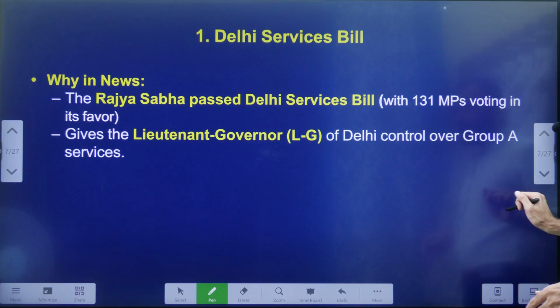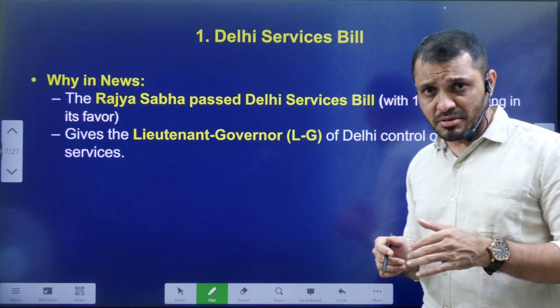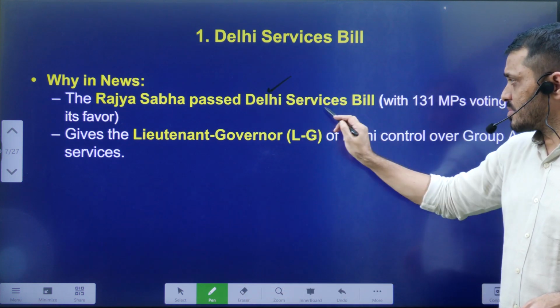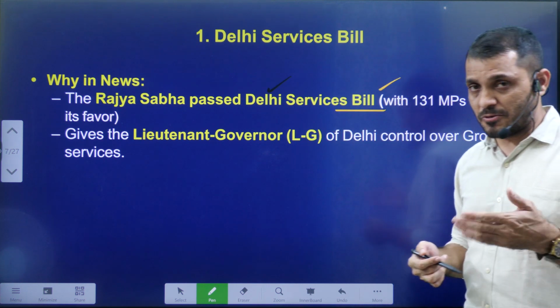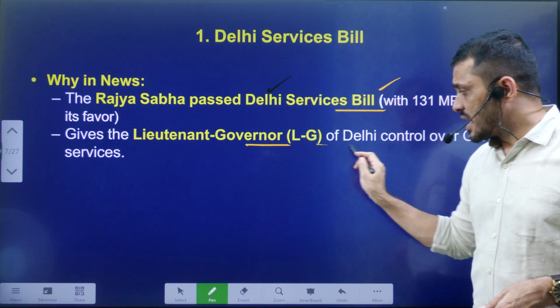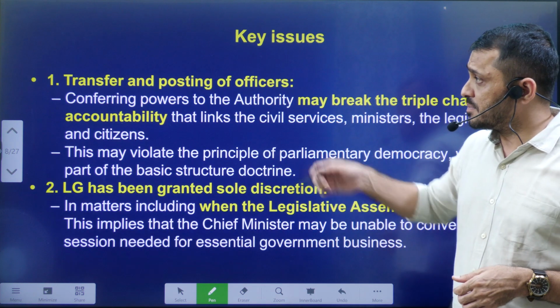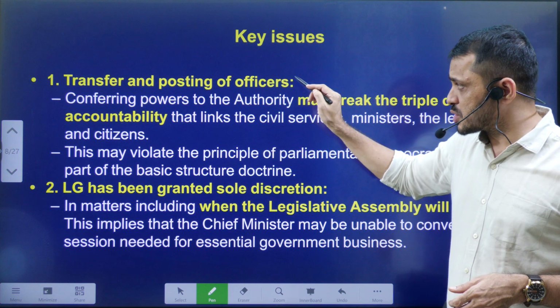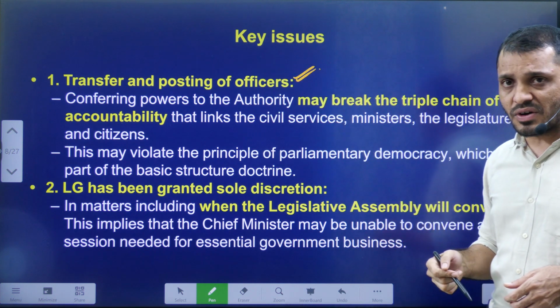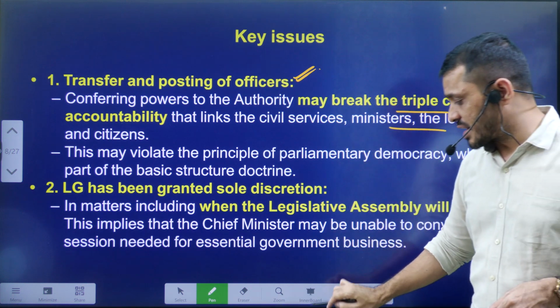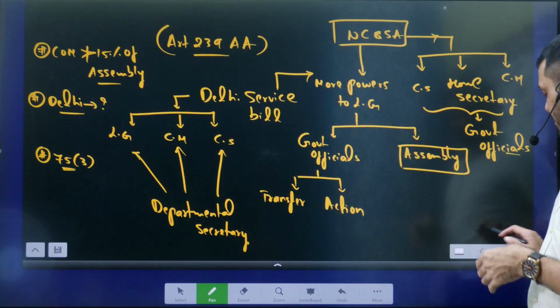Now, why is it in the news? The Rajya Sabha recently, like yesterday, passed the Delhi Services Bill, and the Lok Sabha passed it a few days back. It gives unlimited or absolute powers to the Lieutenant Governor of Delhi. What are the key issues? The first one is the transferring and posting of officers. Like I said earlier, this is breaking the triple chain of accountability.